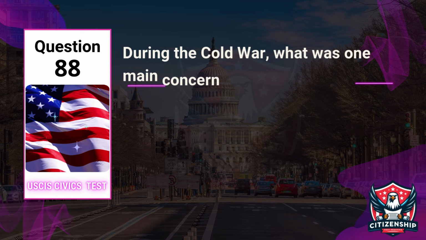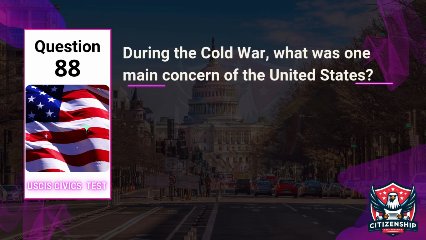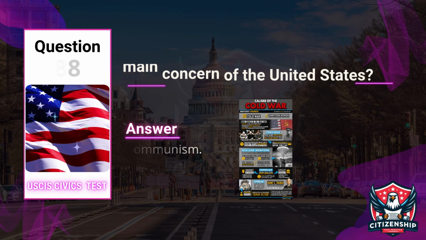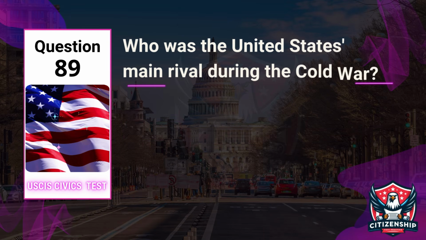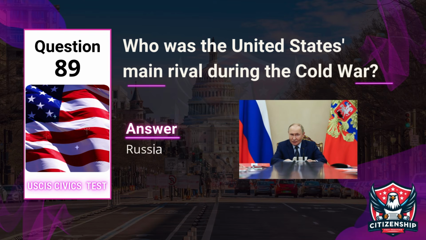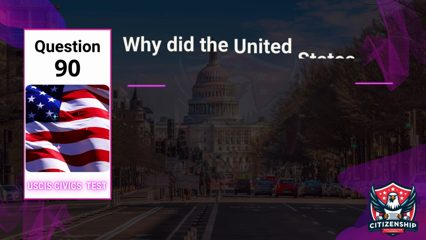Question 88. During the Cold War, what was one main concern of the United States? Answer. Communism. Question 89. Who was the United States' main rival during the Cold War? Answer. Russia. Question 90.